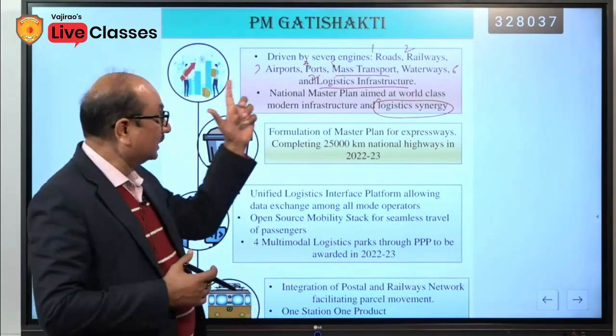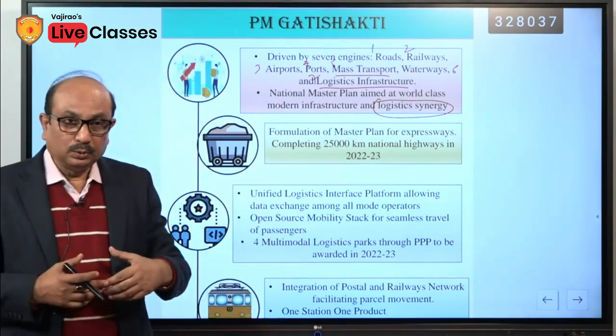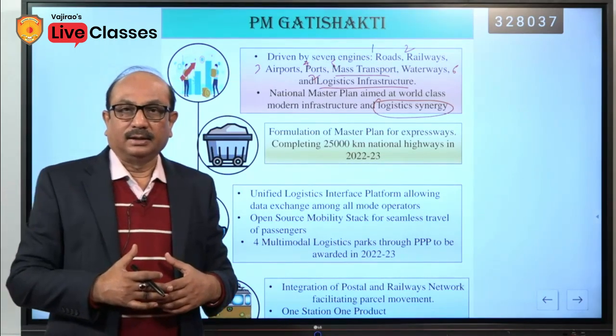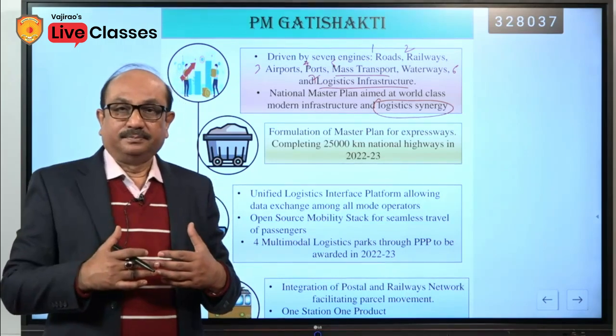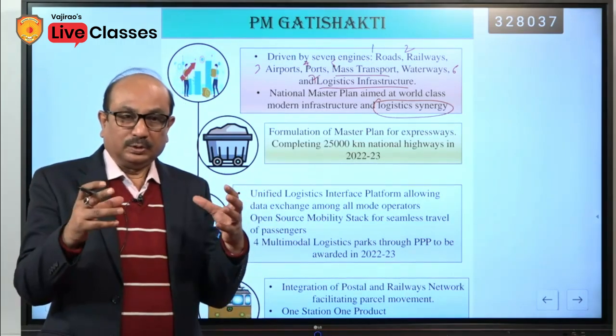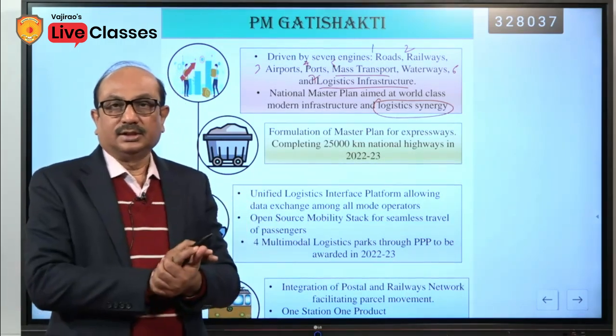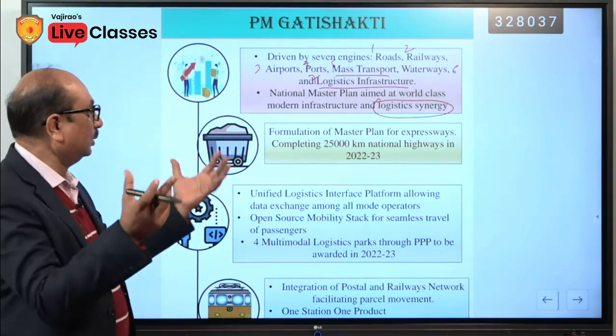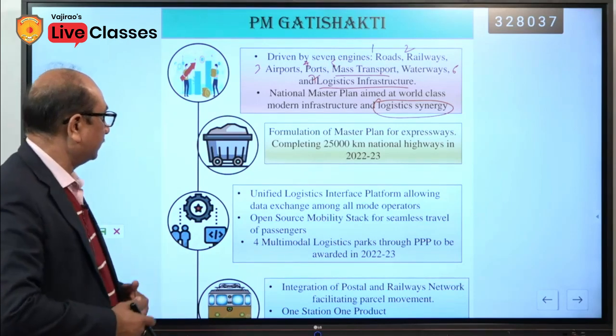So, through the Gati Shakti, government is going to develop all these 7 segments with an objective to integrate them to create a synergy of all these activities. That is collectively known as the logistic synergy.